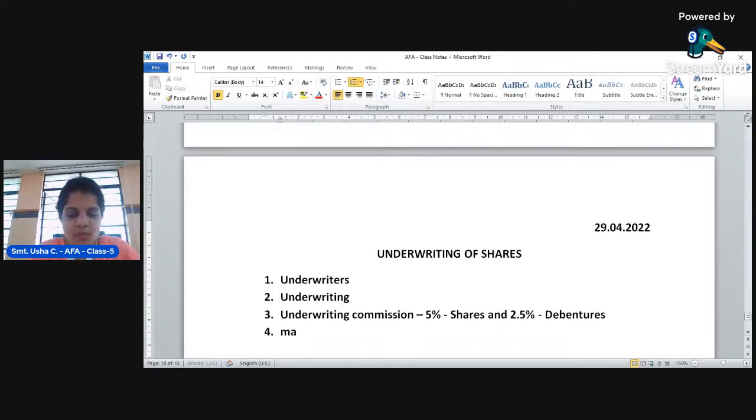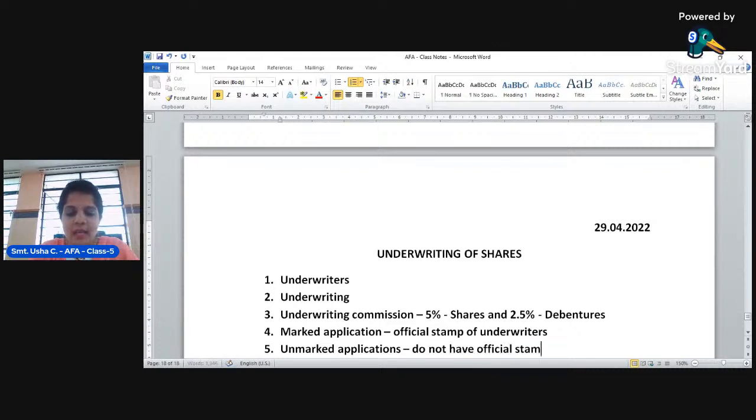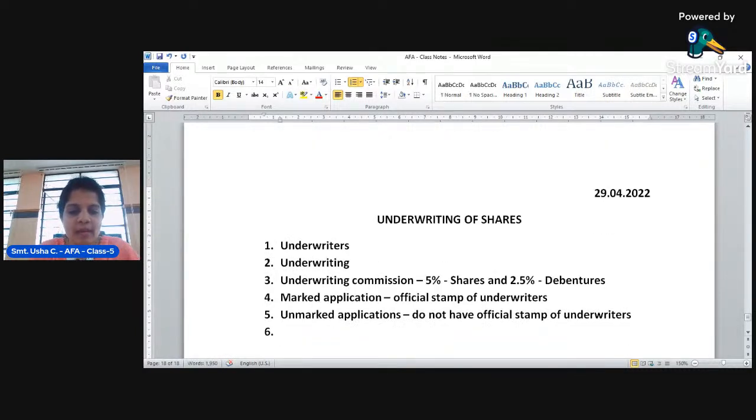Then we have discussed what is a marked application, which has an official stamp of underwriters. Unmarked applications do not have an official stamp of underwriters, and are called unmarked applications.